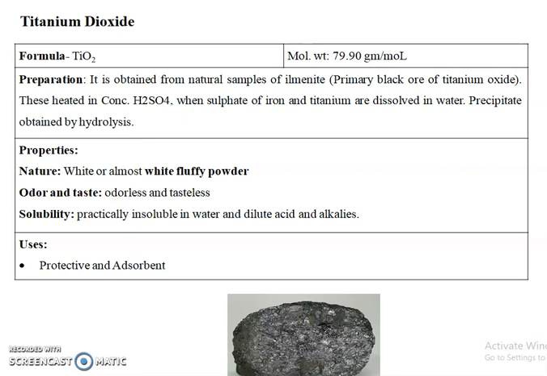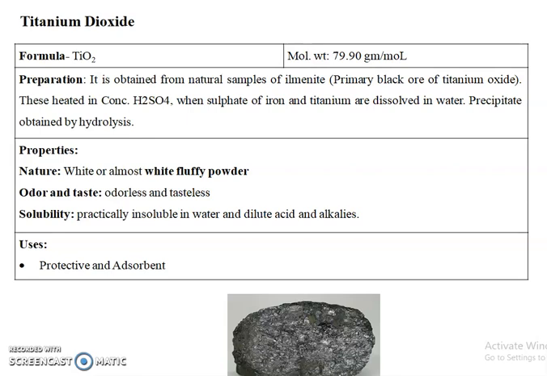The next example is titanium dioxide, which has the molecular formula TiO2 and molecular weight 79.90 gram per mole. The next point is the method of preparation. Titanium dioxide is obtained from the natural samples of primary black ore of titanium dioxide, which is heated with concentrated sulfuric acid, when sulfate of iron and titanium are dissolved in water, and it is obtained by hydrolysis.